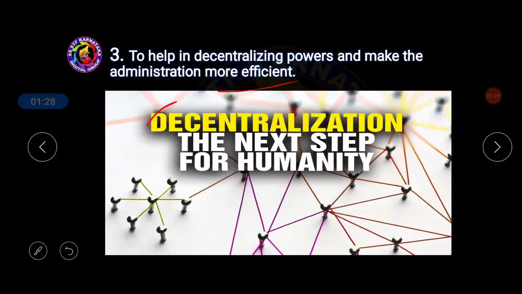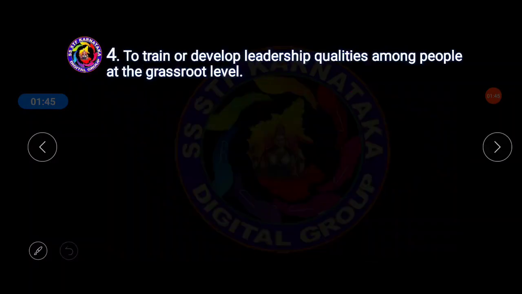Next, the third one, to help the decentralization of power and make the administration more effective and more efficient. Decentralization is very important. If the power is distributed at the local level, that can be called decentralization of power, and this objective can be met with the help of local government, which is possible only when local governments are introduced efficiently. And to train and develop leadership qualities among the common people at the grassroots level. This is also one of the important objectives of local government.